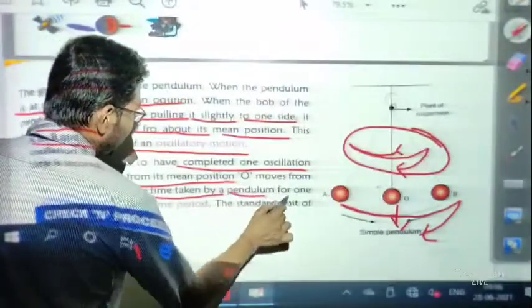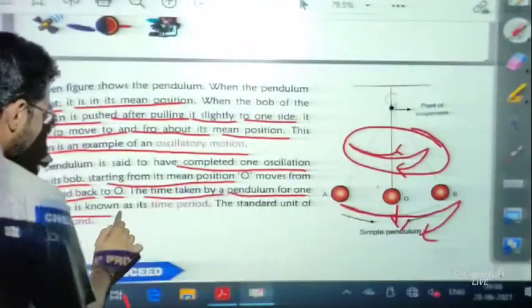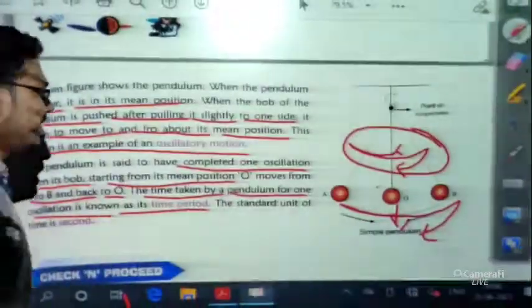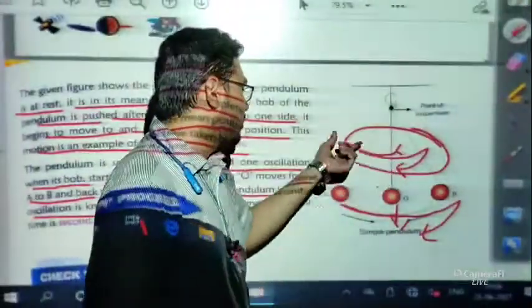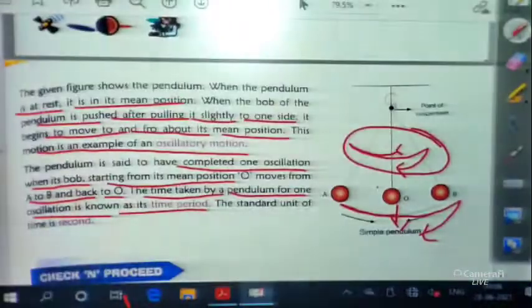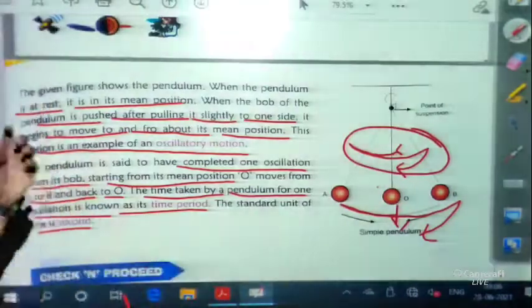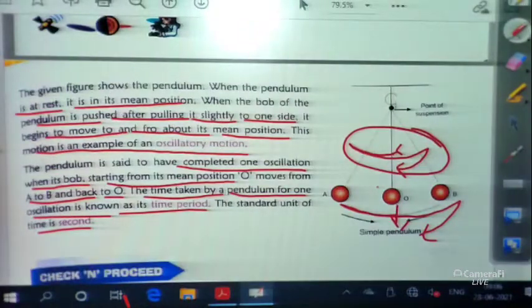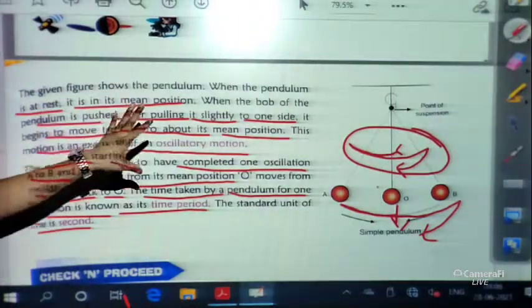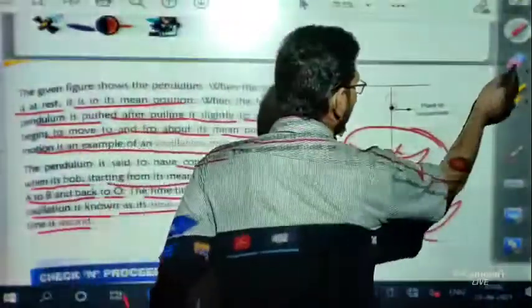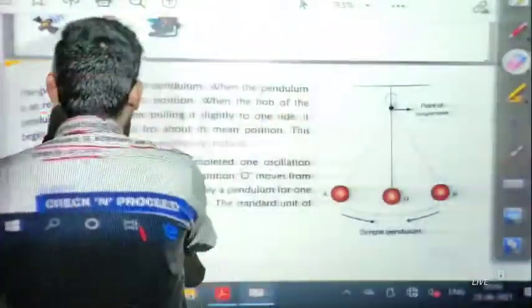The time taken by a pendulum for one complete oscillation is known as time period. Definitely, if you can measure the time of one complete oscillation, then this time will give you the time period. The standard unit of time is second. You have known in the SI unit also the standard unit of time is second. Okay, so these are a few things which you have to know about the simple pendulum.